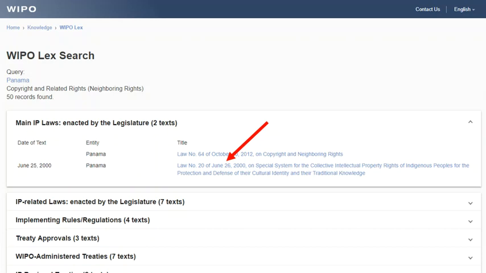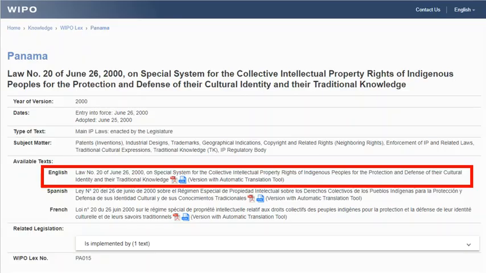Selecting Law Number 20 of June 26, 2000 on intellectual property rights of indigenous people, we get information on this statute, the text in a number of languages, including a link to a PDF of this in English, which often is the hardest thing to do, to find the law of one country in our own language, not the native language of that country. How great is that?